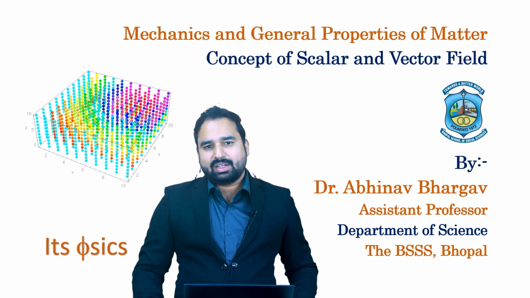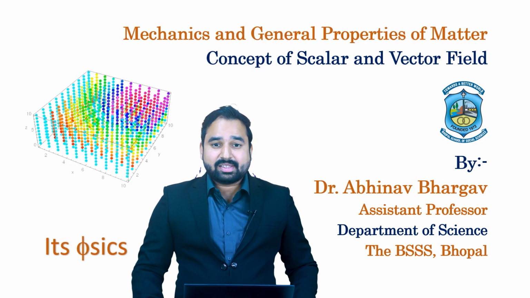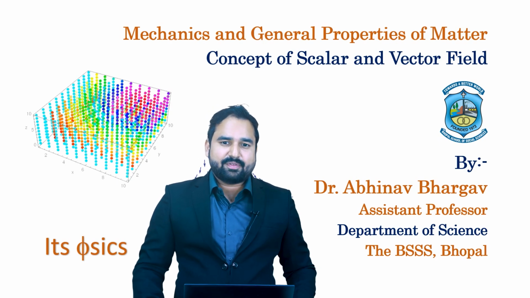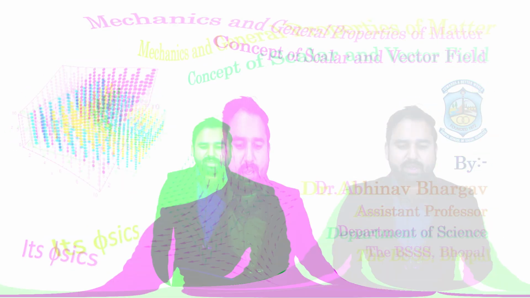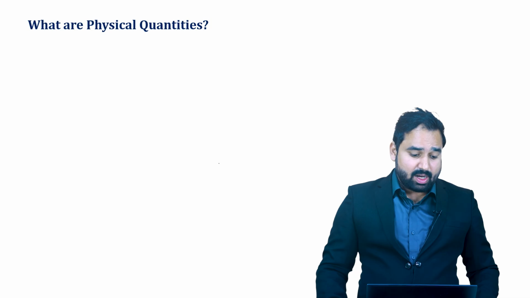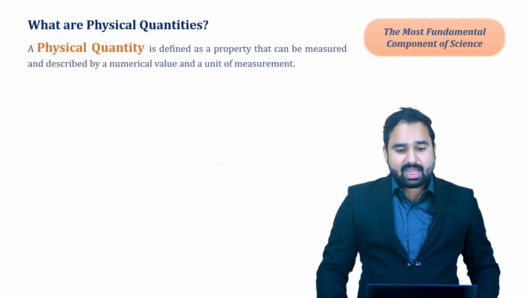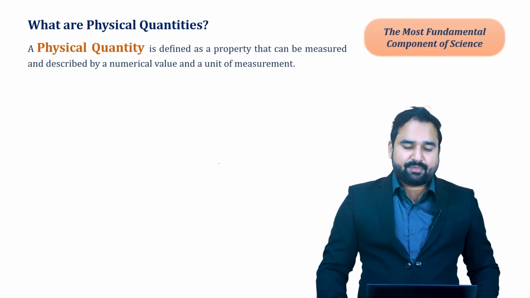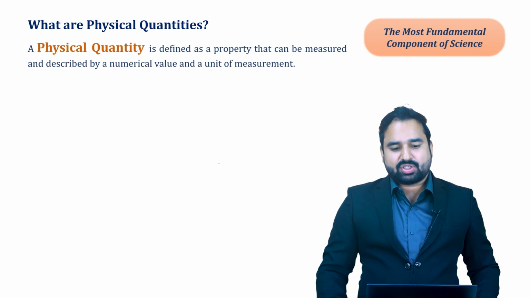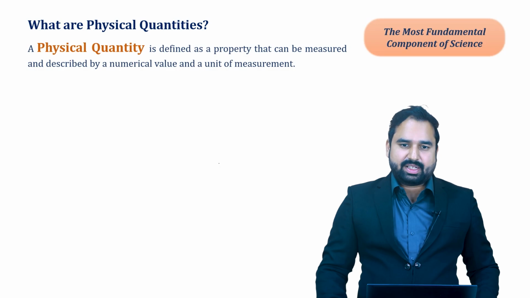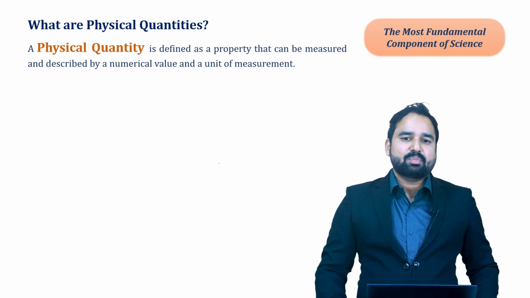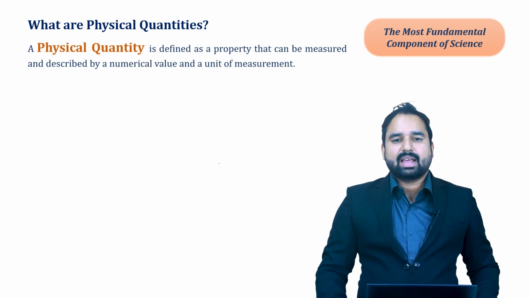So let us start with the physical quantities first. Scalar quantity, vector quantity, they together are known as physical quantity. So let us define in a short manner what we understand by physical quantities. A physical quantity is defined as a property that can be measured and described by a numerical value and a unit associated with it. And we can say that this is the most basic component of the entire science.